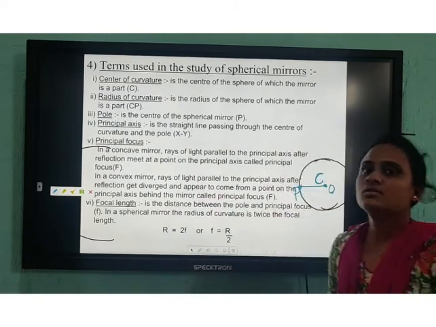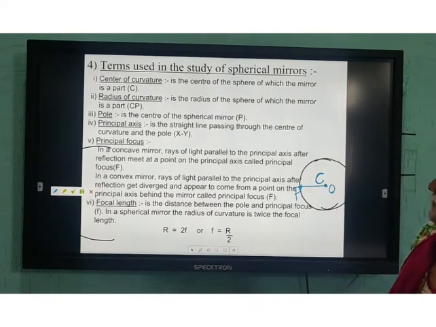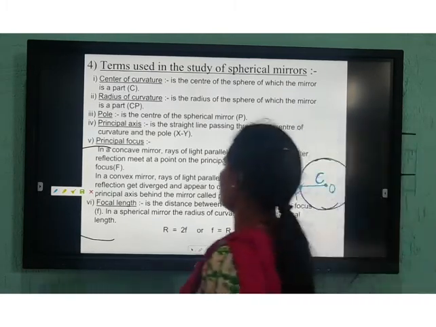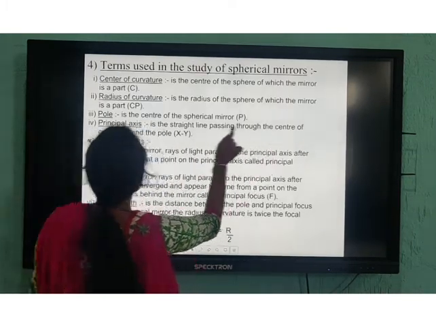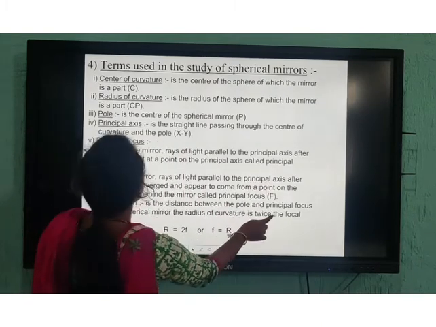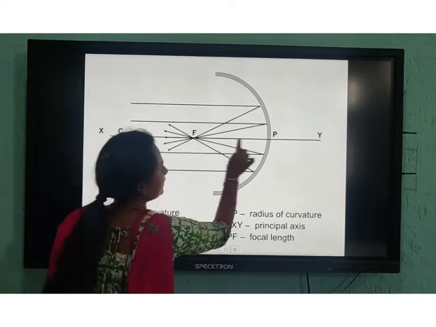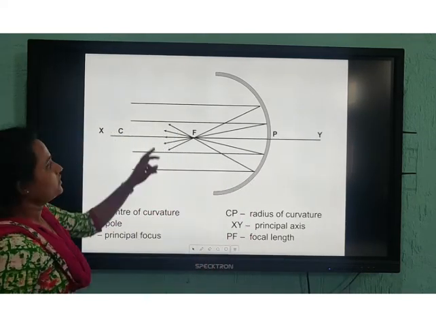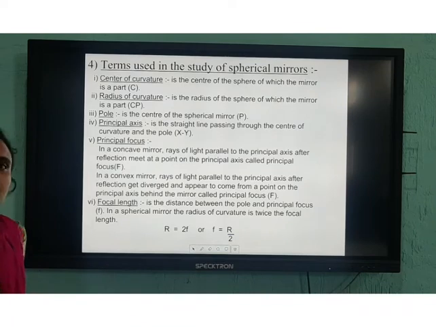Next, coming to the pole. What do you mean by pole? It is the center of the spherical mirror. Right. Next, principal axis. Principal axis means a straight line passing through the center of curvature and the pole. See here, these are the straight lines, right? The straight line passing through the center of curvature and pole, this line is called the principal axis. Clear?